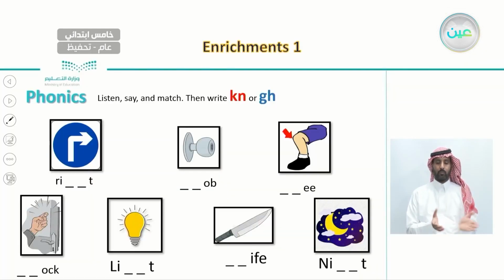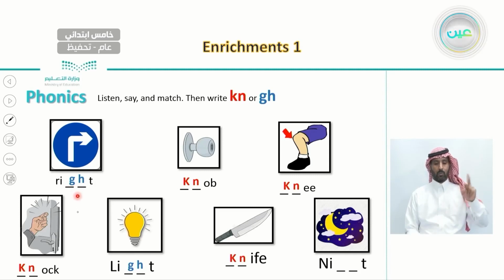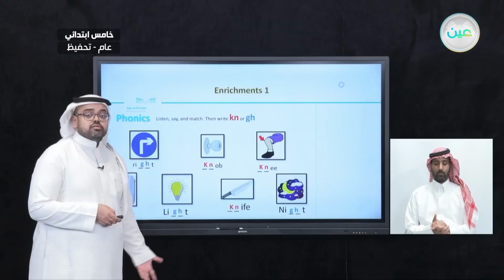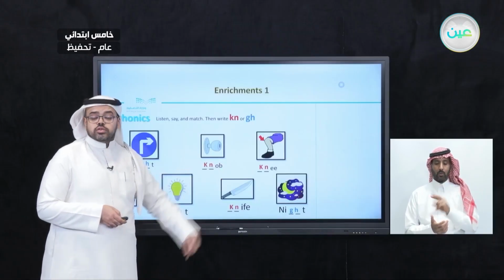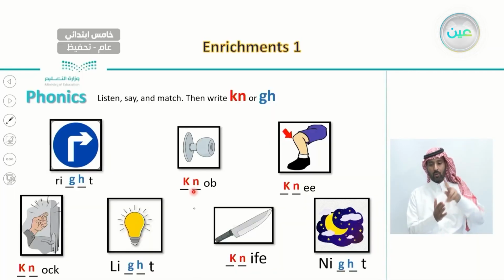And after this, with the phonics, we listen and match and write KN and also GH. We said that sometimes we write words and letters that we don't pronounce at all. Like, for example, here, the letters GH. Here we say right, light, night. And also letters that are silent, like the letter K when it's followed by N. For example, knob, knee, knife, knock.